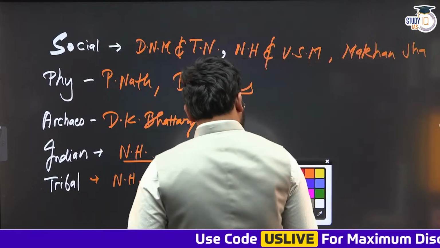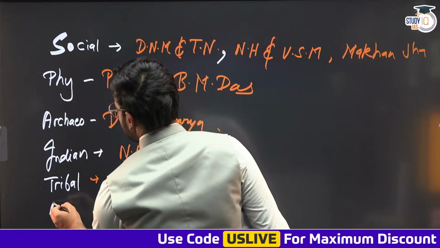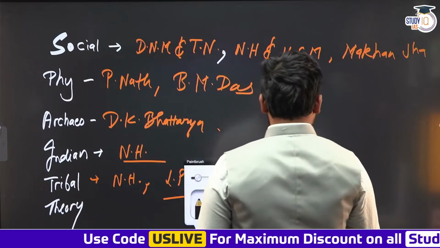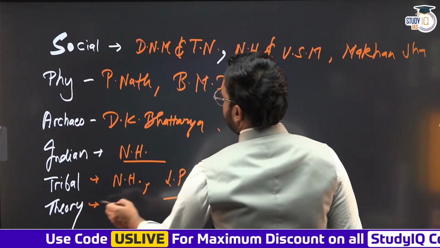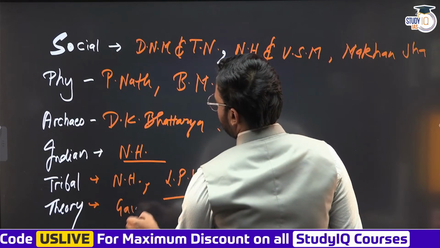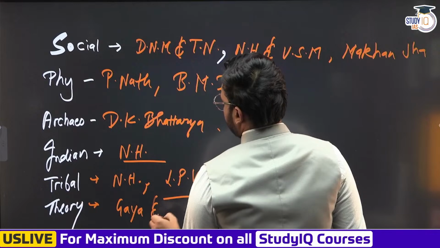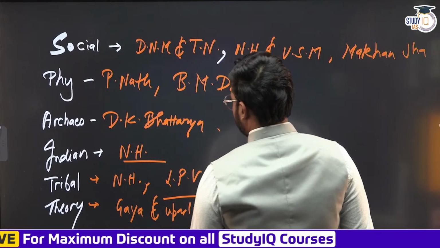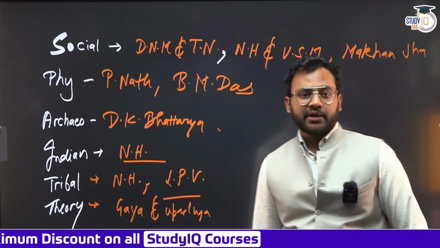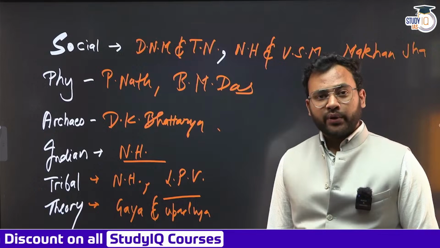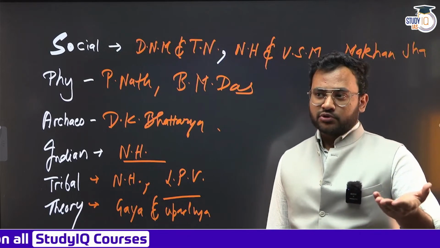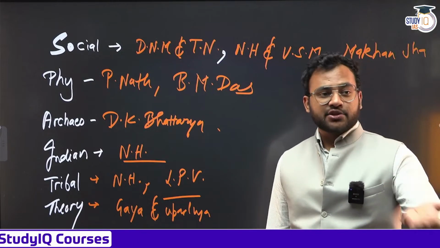Now one portion is missing here, which is anthropological theory. For theory also, we have one sole book which is heavily cited by a lot of people, which is basically the book by Gaya, Pandey and Upadhyay. It is quite cheap. It is available for rupees 120. The MRP of the book is 150, but you'll get these books at around 120. But on the internet, definitely the prices might be quoted as around 250, 300, 500. I've seen prices going beyond 500 also.